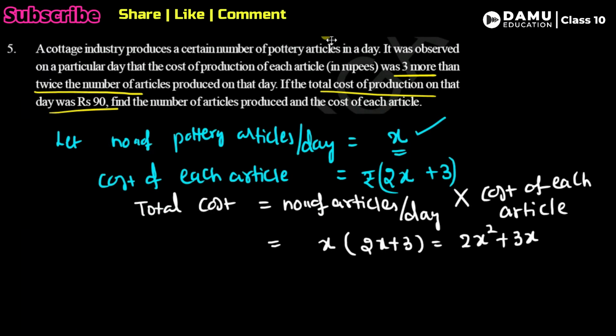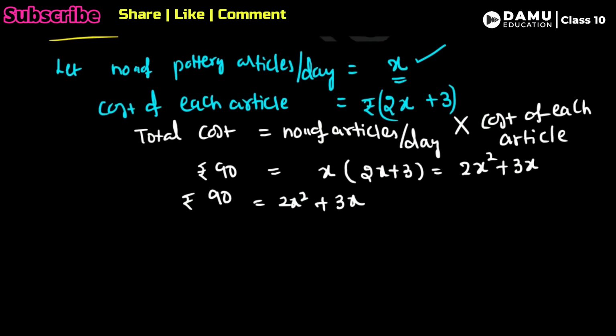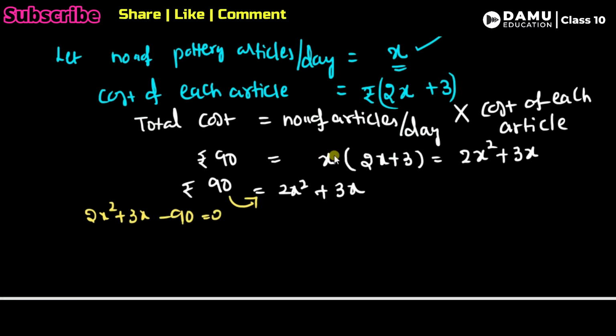The total cost is given as 90 rupees, so 2x square plus 3x equals 90. We have to make this into a quadratic equation. So 2x square plus 3x minus 90 will be equal to 0.